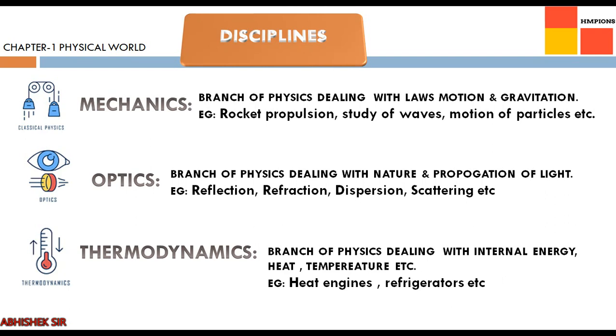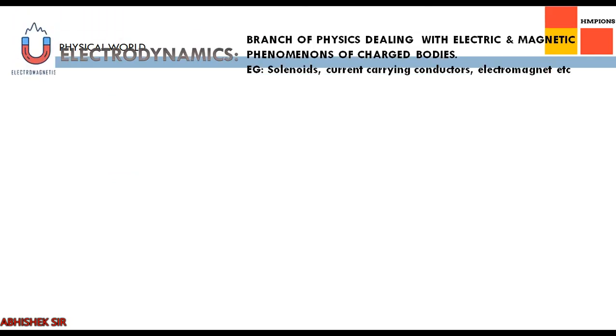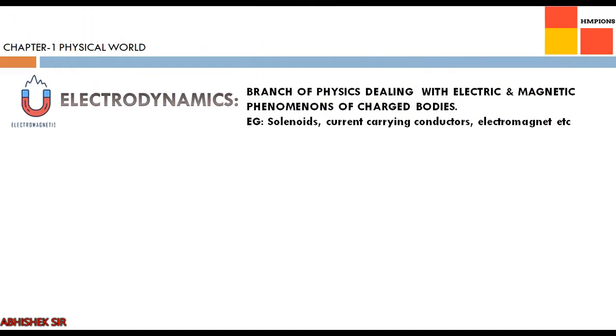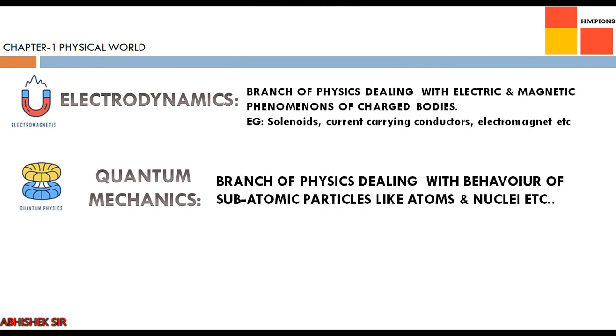Heat engines, refrigerators, etc. are part of thermodynamics. Moving on, electrodynamics. The branch of physics dealing with electric and magnetic phenomena of charged bodies. Solenoids, current carrying conductors, electromagnets, they are under electrodynamics.